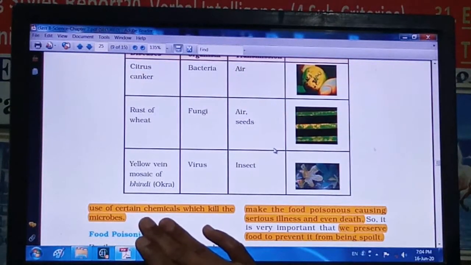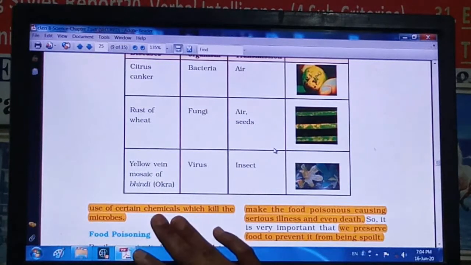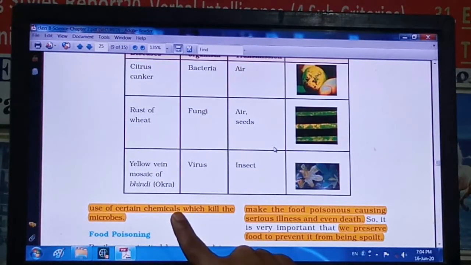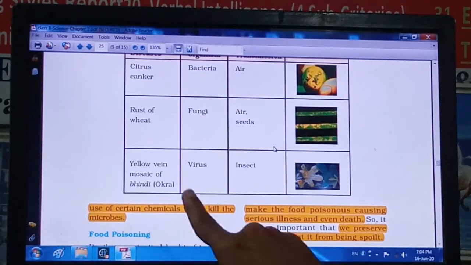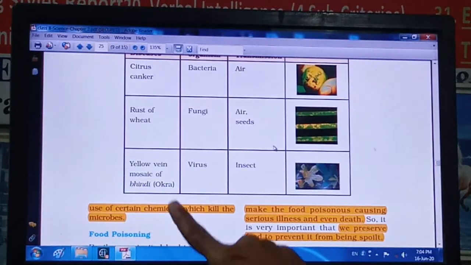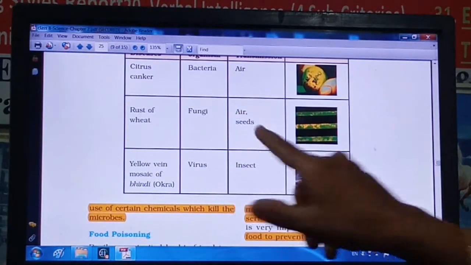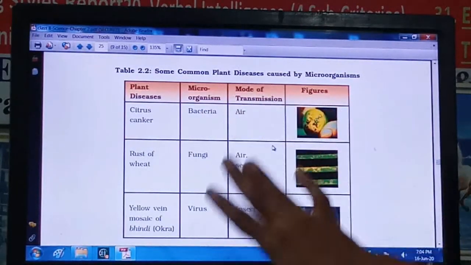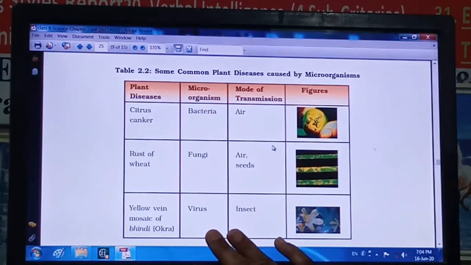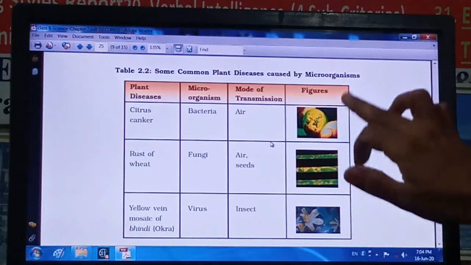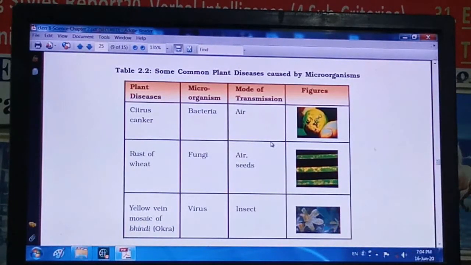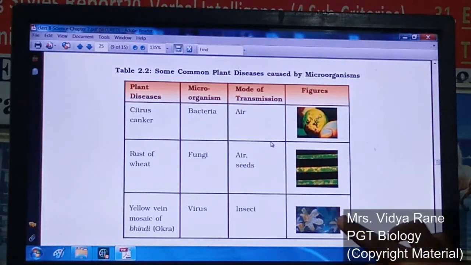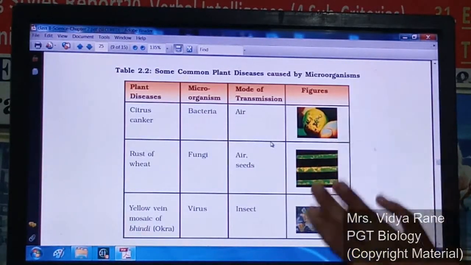See, to control these diseases in the plant, we can use some chemicals to kill these microbes, and because of that the plants will get protected from the attack of these microorganisms. So this is one more table in which some common plant diseases caused by microorganisms are given, their mode of transmission, and pictures showing how the plant looks when it is suffering from a particular disease, right?